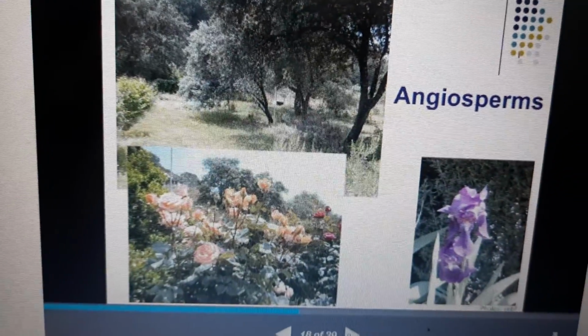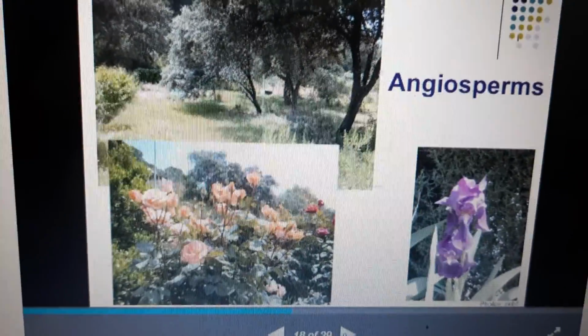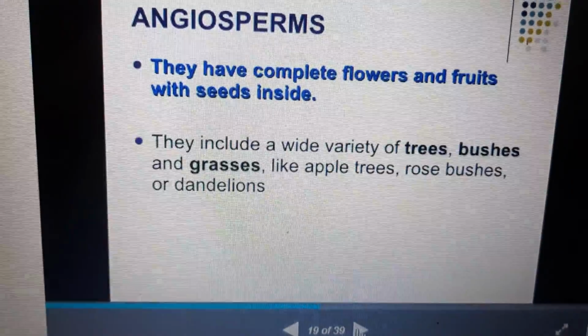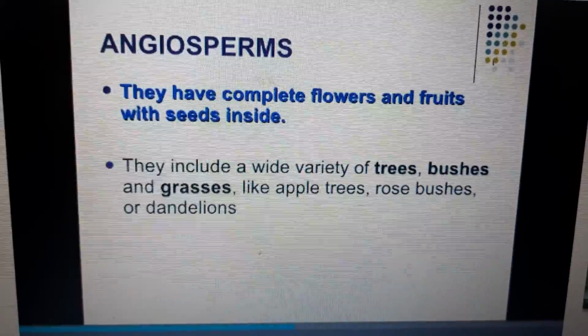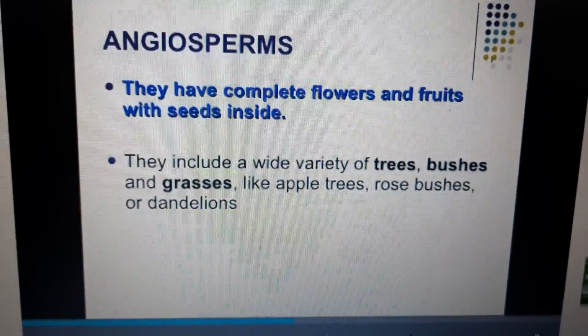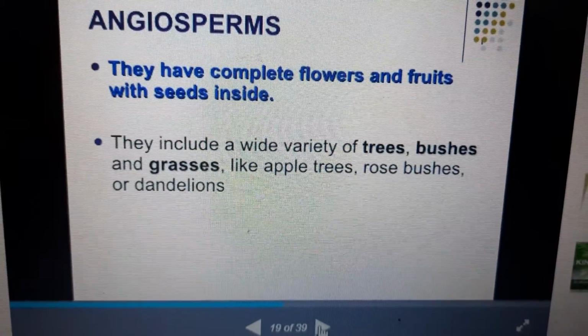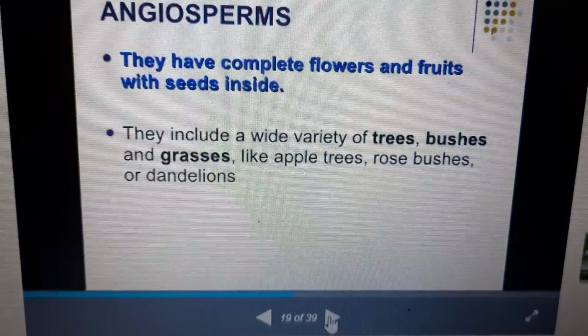Then angiosperm plants, like the rose plant and lily plants. Angiosperms have complete flowers and fruits with seeds inside. They include a wide variety of trees, bushes and grasses, like the apple tree, rose bushes or dandelions.